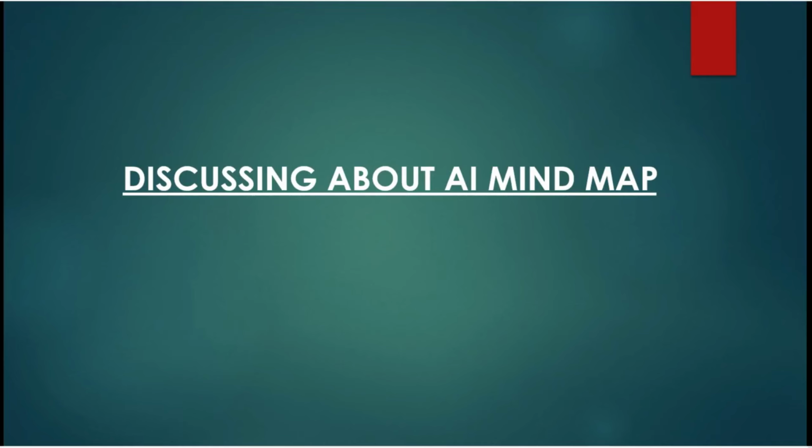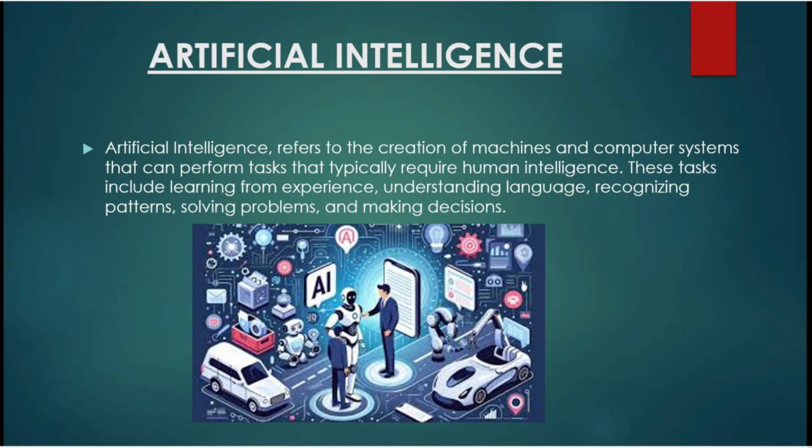Now we are discussing the mind map of artificial intelligence. First of all, we have to know what artificial intelligence is. Artificial intelligence refers to the creation of machines and computer systems that can perform tasks that typically require human intelligence. These tasks include learning from experience, understanding language, recognizing patterns, solving problems, and making decisions.